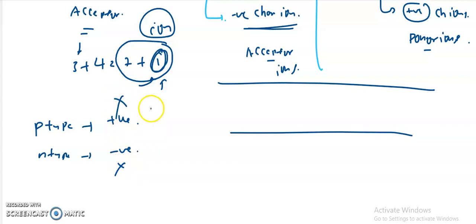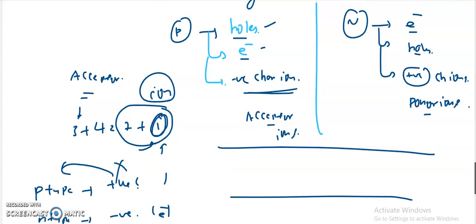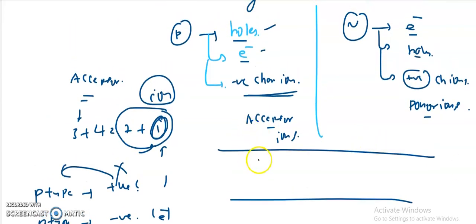Why are people giving such answers? Generally we explain that in a p-type semiconductor the majority charge carriers are the holes, so they think the positive charge will be there in the p-type, and in the n-type the majority charge carriers are the electrons, so they think the n-type has a negative charge. But the concept is wrong. The net charge of the p-type semiconductor is neutral. In the same way, the net charge of the n-type semiconductor is also neutral, that means neither positive nor negative.